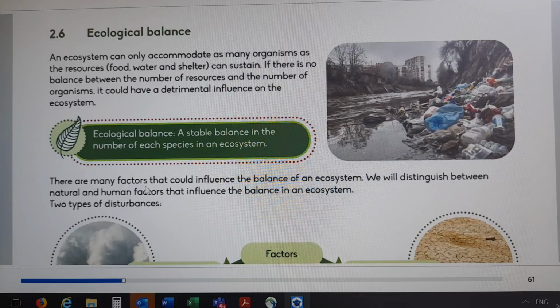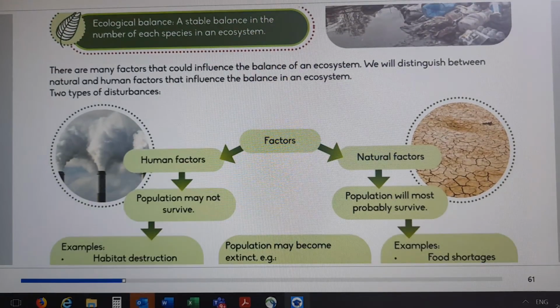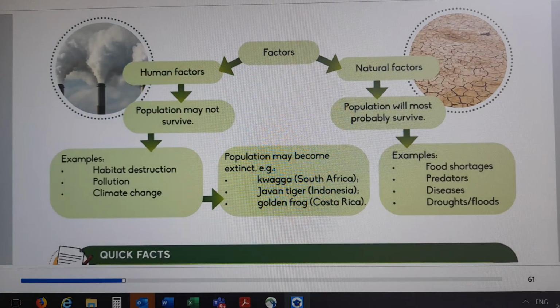We will distinguish between natural and human factors that influence the balance in an ecosystem. Okay, the two types of disturbances. So let's look at the factors that can influence the balance of the ecological system. Number one, human factors and natural factors.